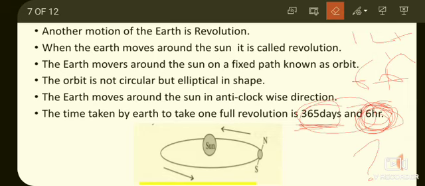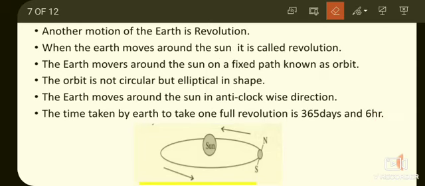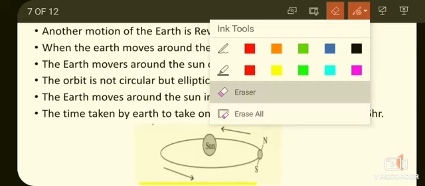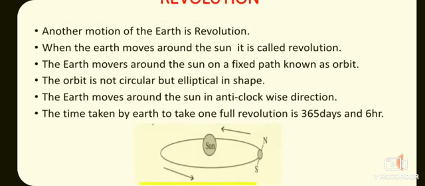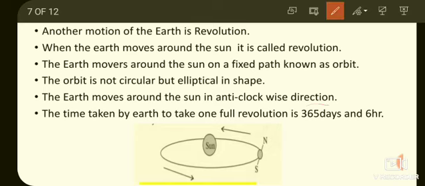So the 6 hours of 4 years will be one day. After 4 years, instead of 365 days, there will be 366 days after adding those 24 hours.